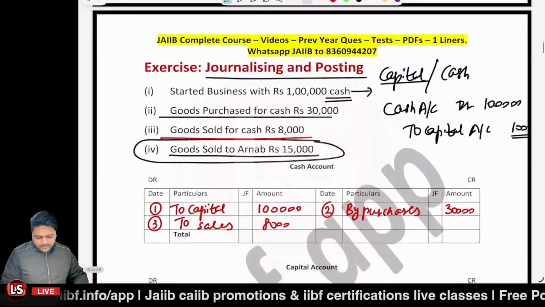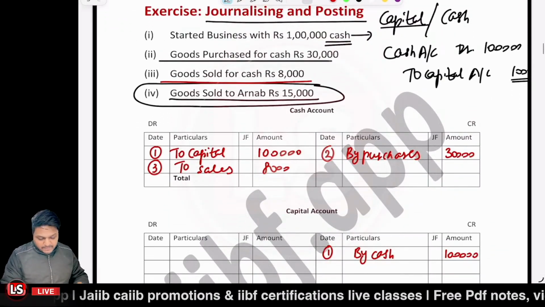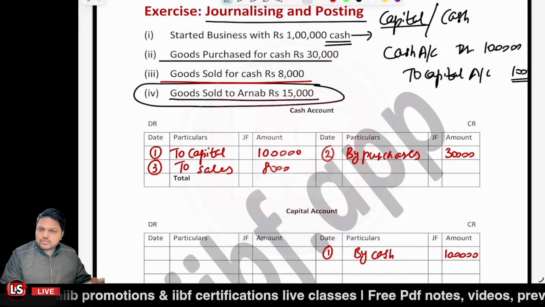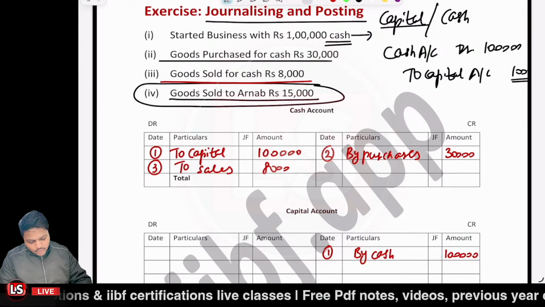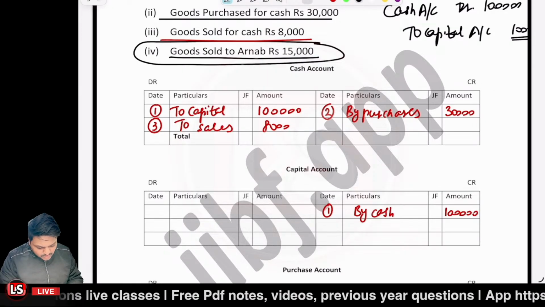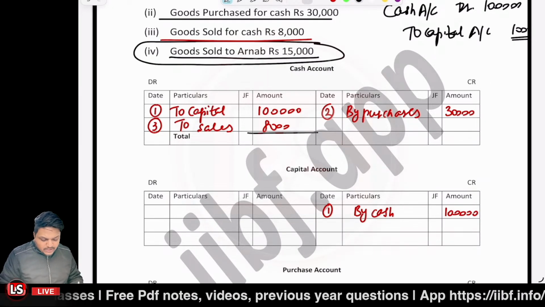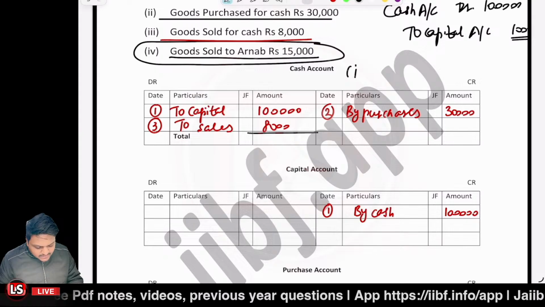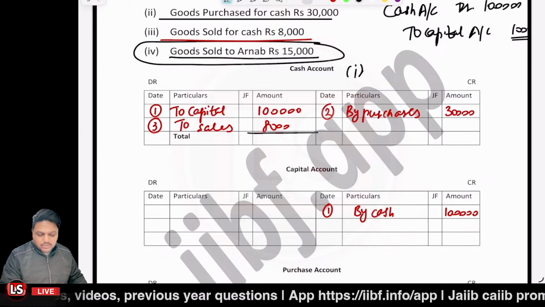Right now we have posted all the four journal entries into the different accounts. Is it clear so far? We prepared the journal entries. We posted those journal entries. Now we have to do what? We have to do the balancing. Now make sure to do the balancing very clearly. First of all, we will be doing the balancing for the first account, that is the cash account, right?